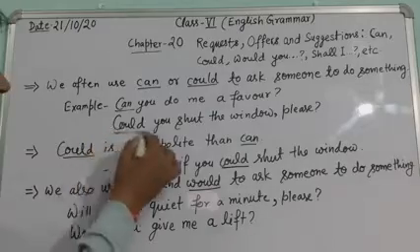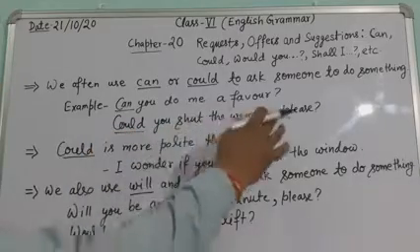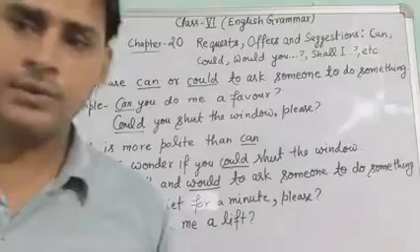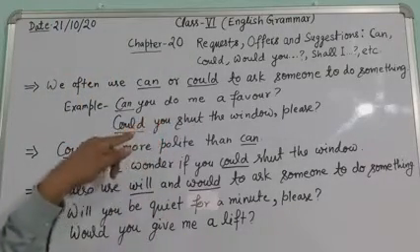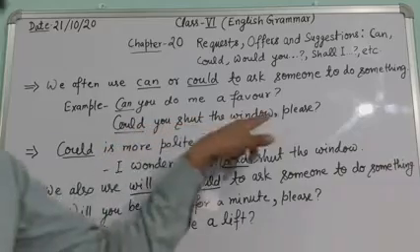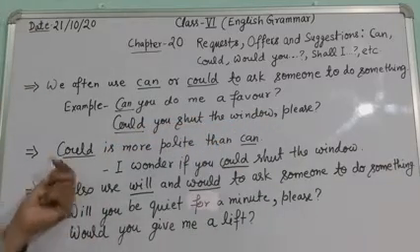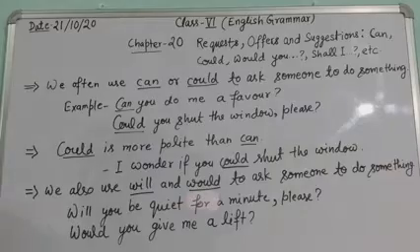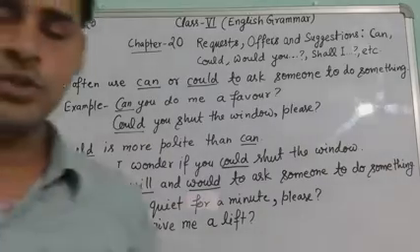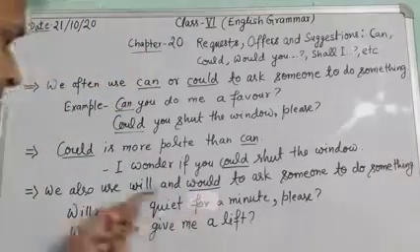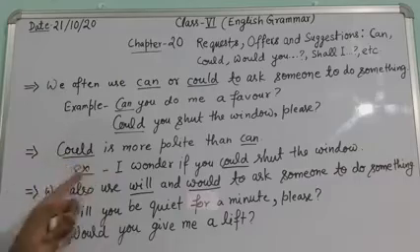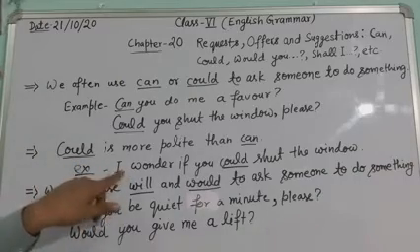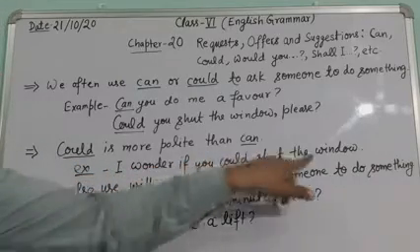Next sentence, could you shut the window please? So it is a request. So here could can be used as a request. Could is more polite than can. So mostly could is used. It shows politeness. For example, we can also say, I wonder if you could shut the window.